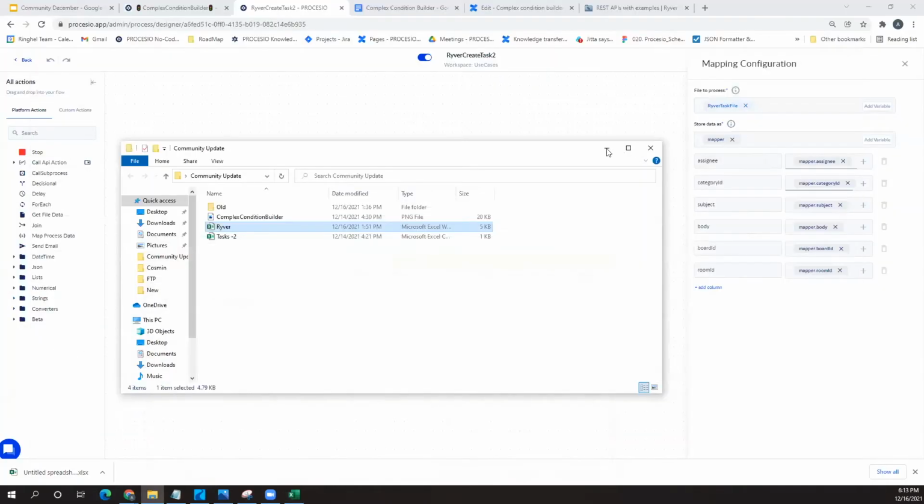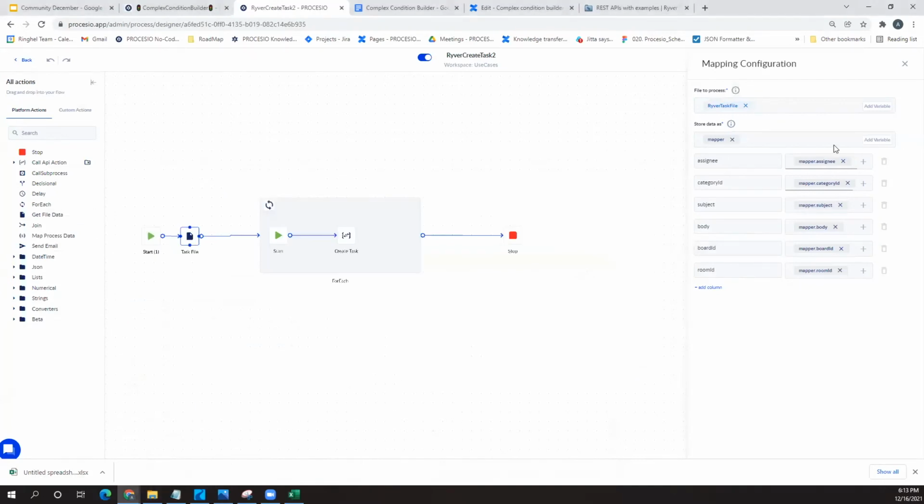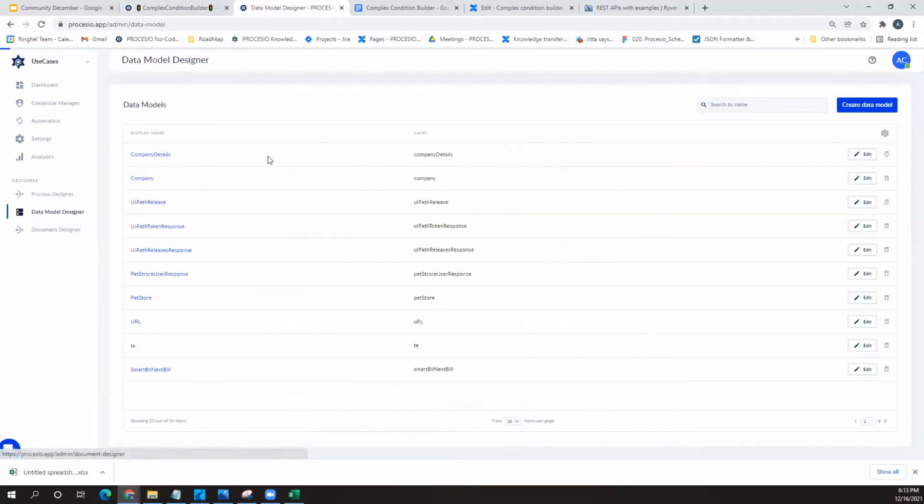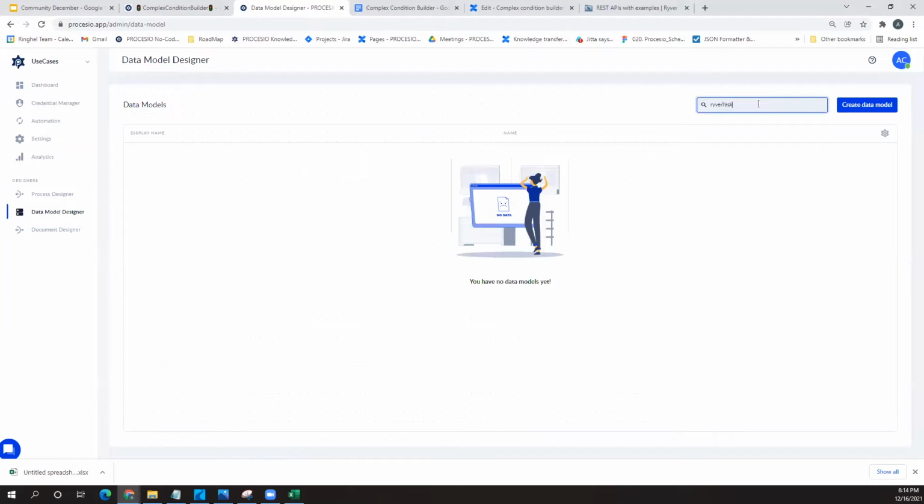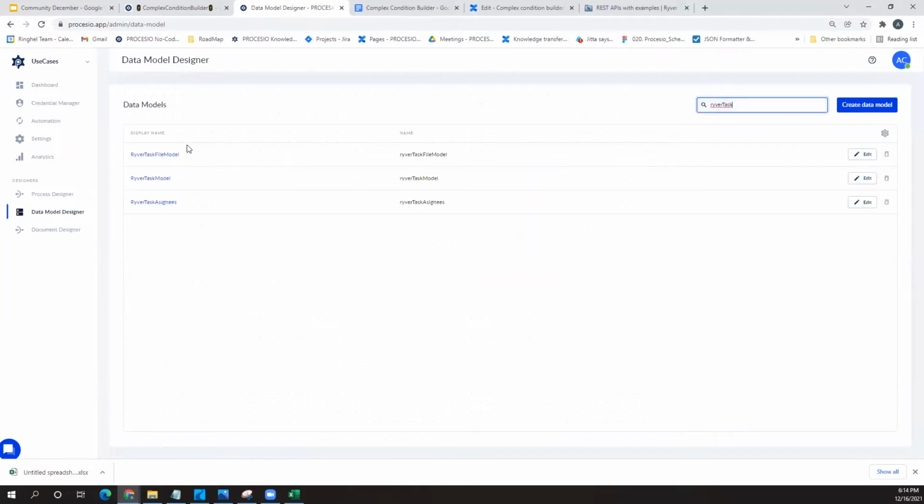And in order to do this in PROCESIO, you will have to create a data model. In our case, it's the Ryver task file model. Let me quickly try to show you. If I go here in data model, and I'm looking for Ryver task.